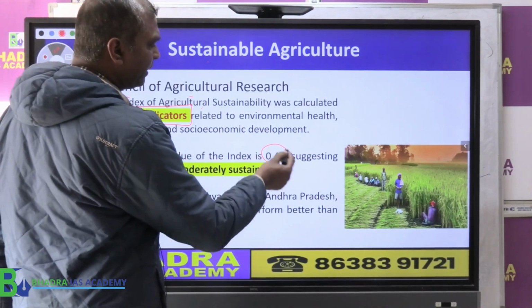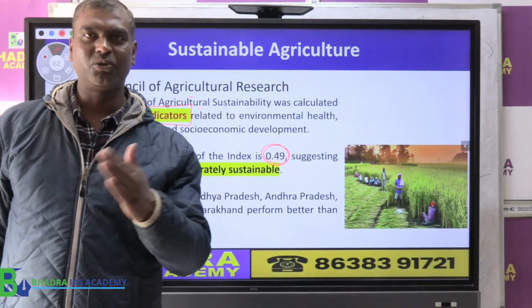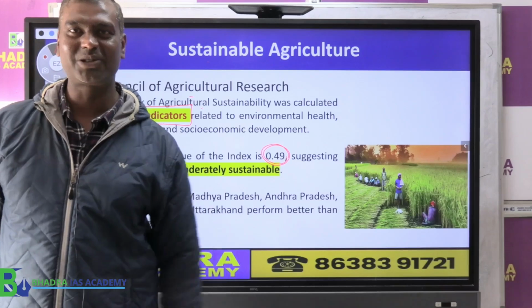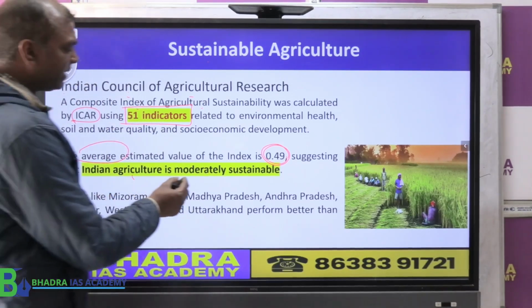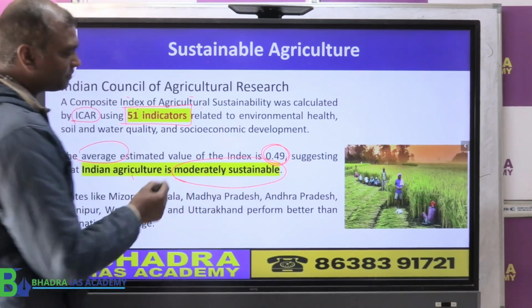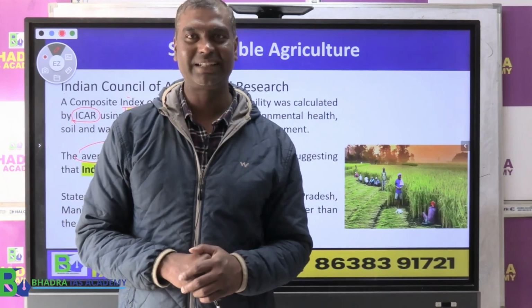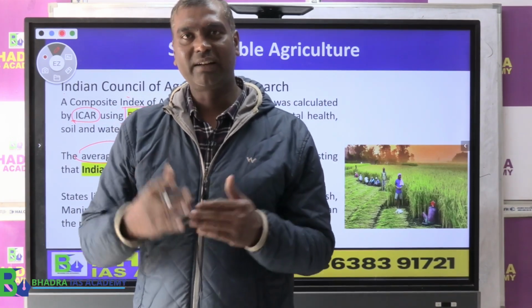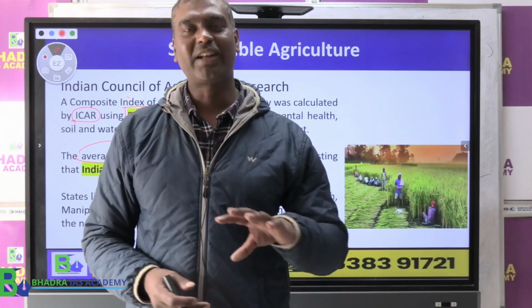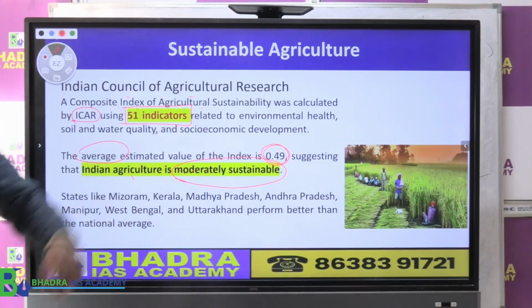It is 0.49, close to half, which means Indian agriculture is moderately sustainable. It is not a highly sustainable practice. That means there is an issue: only 49% is sustainable. That's how you can understand this 0.49.